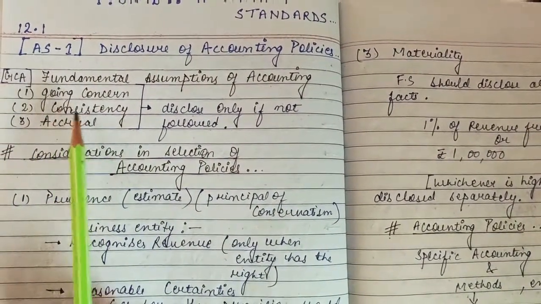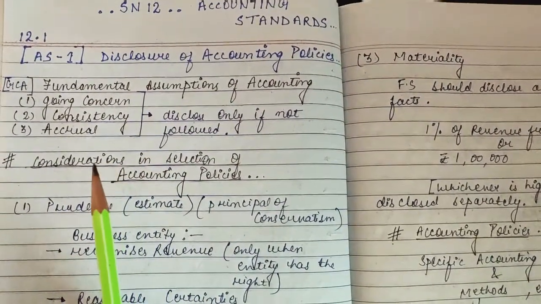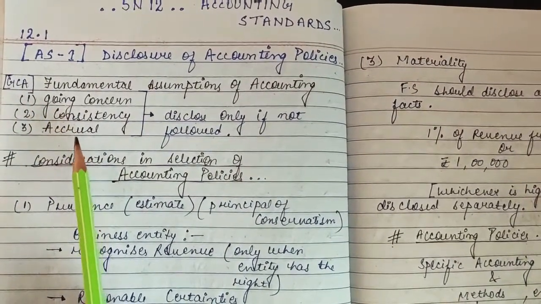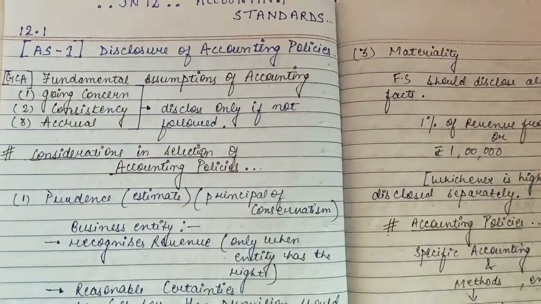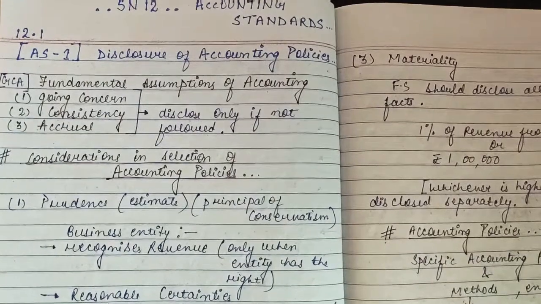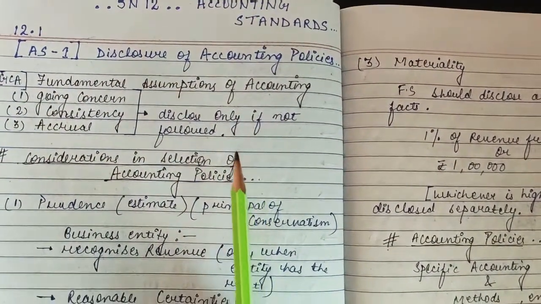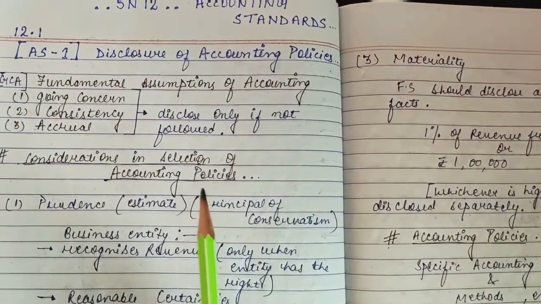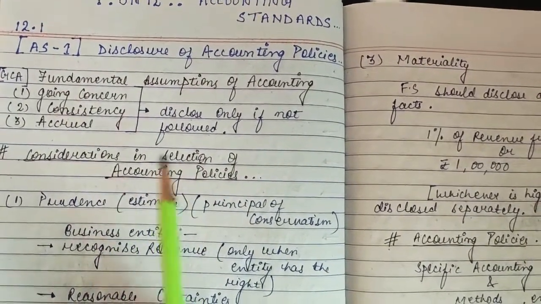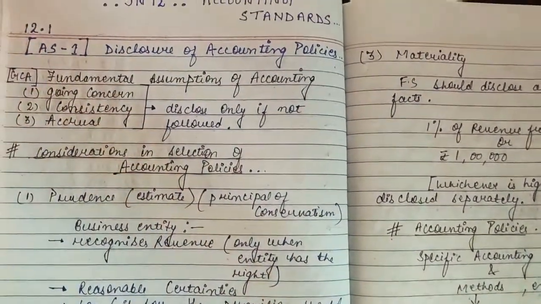And then the next one, C, is for consistency. Means the business is assumed to be consistent throughout the year and throughout its life. Then comes accrual. A is for accrual. It means we need to recognize the profit or anything on the accrual basis if we are doing any business. So these three are the assumptions of accounting which need to be disclosed only if they are not followed by a company or an organization. So if the company is already following it, no need to disclose it separately. But if it is not following it, you need to disclose it separately in the financial statement of the company.